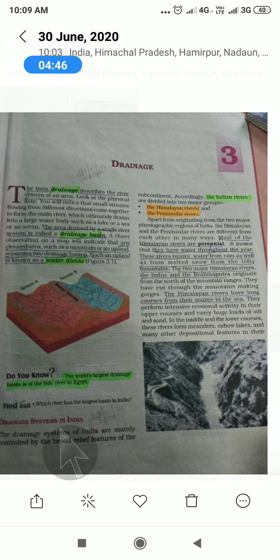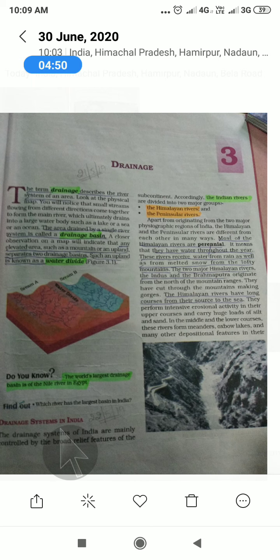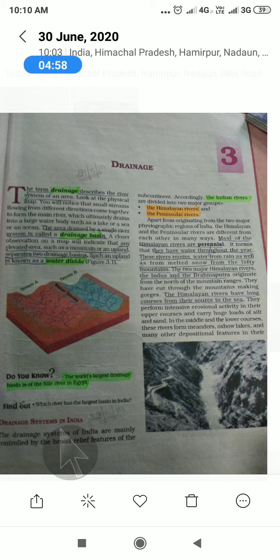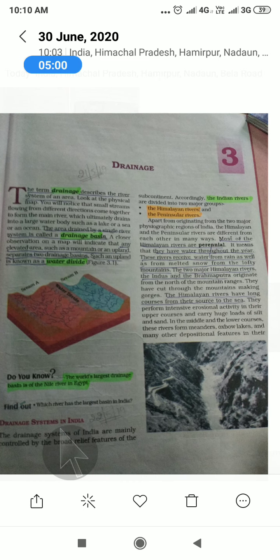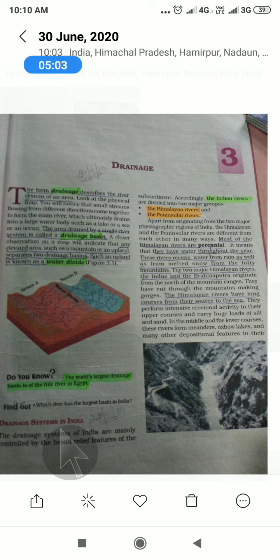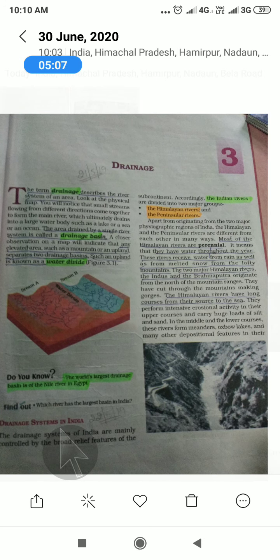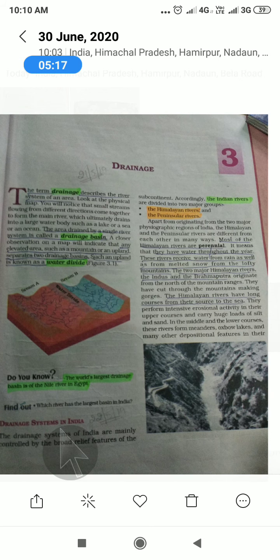Okay, and there is also the journey of a river. These rivers form meanders, oxbow lakes, and many other depositional features in their floodplains. Okay, they have well developed deltas. In the next page you will see the journey of a river. In seventh you also read about that. What is the journey of a river? How the river covers a long distance when it meets the sea.